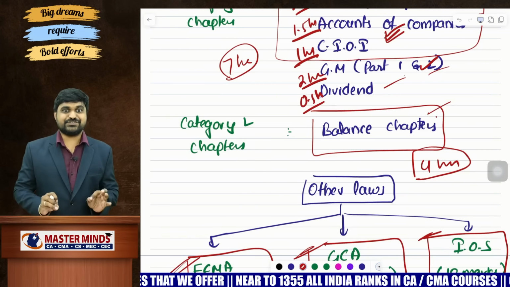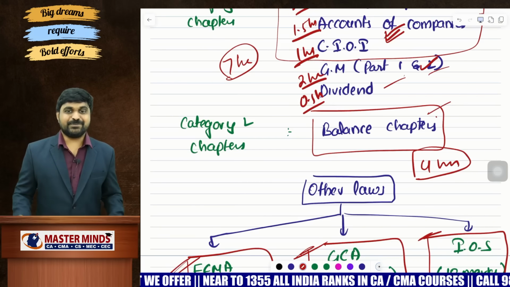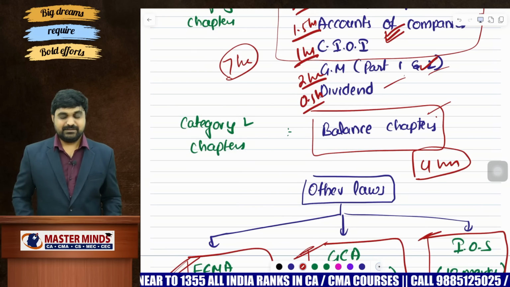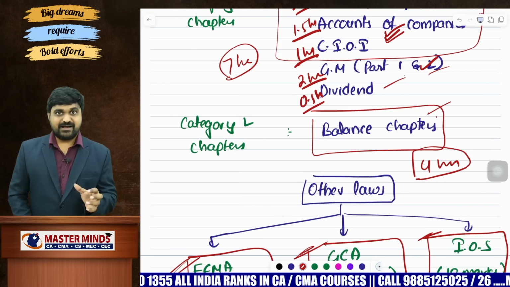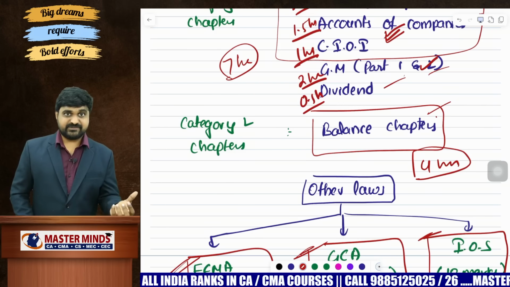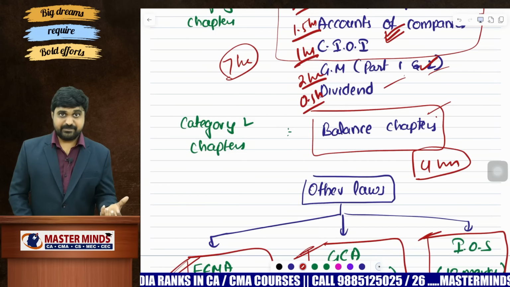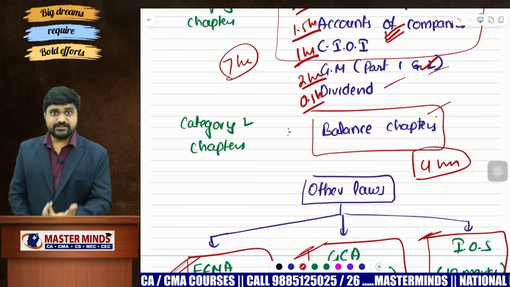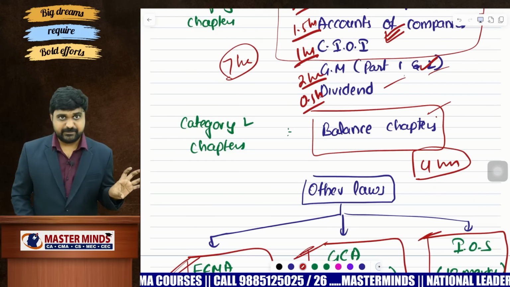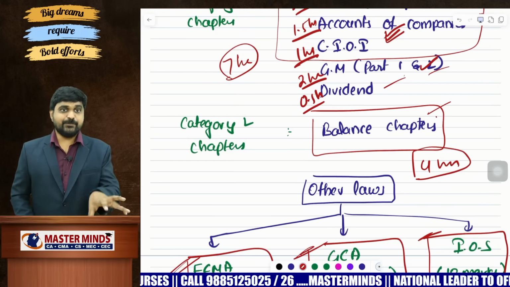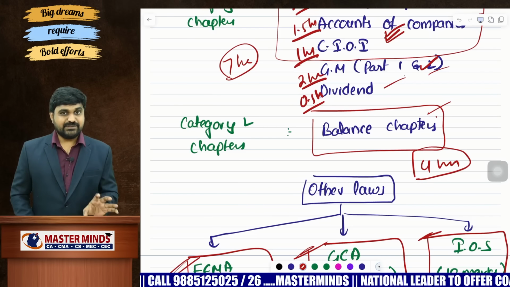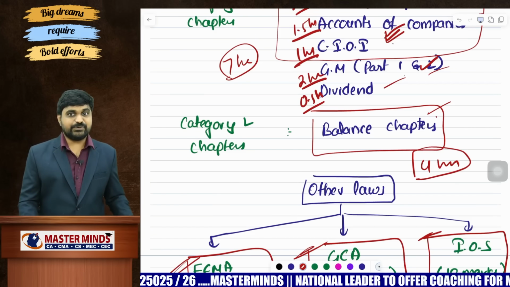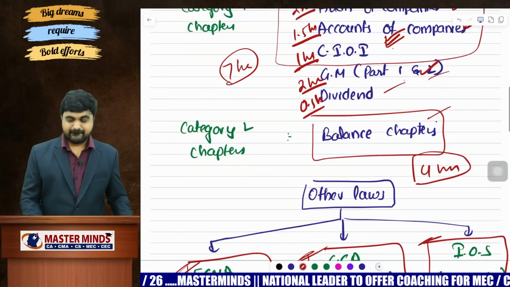Now the biggest question is, which question is called an important question? Very simple, the question which has an ICAI source reference is an important one. That means if that question is asked in previous exam question papers or model test papers or RTPs, whether it is asked as a direct theory question or as a practical question, whatever it may be, that kind of question is important in nature. So prepare those important questions in case of general meetings part 1, part 2, dividend and balance chapters.